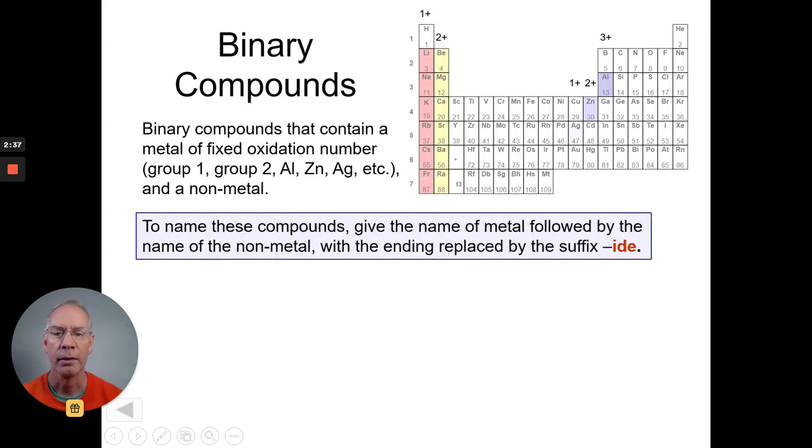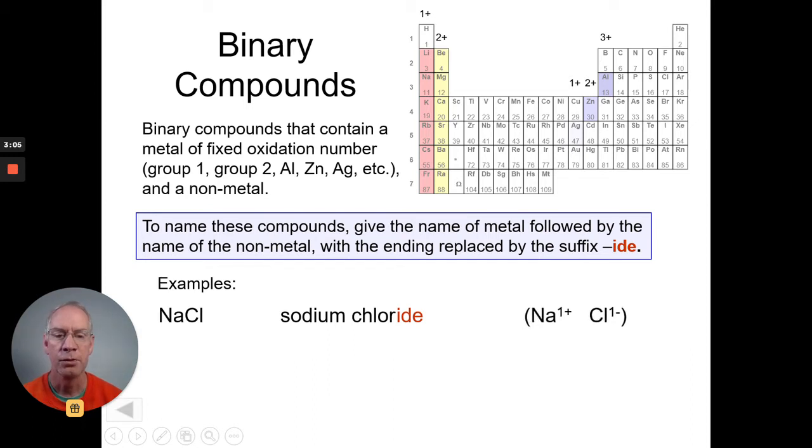Now this is a system you're actually kind of familiar with, although you may not be aware you are. It says to name these compounds, give the name of the metal, followed by the name of the nonmetal, drop the ending, and replace with the suffix IDE. So for example, NaCl, the metal is sodium, the nonmetal is chlorine, but I'm going to not leave it this way. I'm going to drop the ending and add the suffix IDE. So this is sodium chloride. It's made from a sodium 1+ ion and a chloride 1- ion. When a compound forms, it is neutral, meaning all the charge is balanced, or you have the same amount of positive and same amount of negative charge.